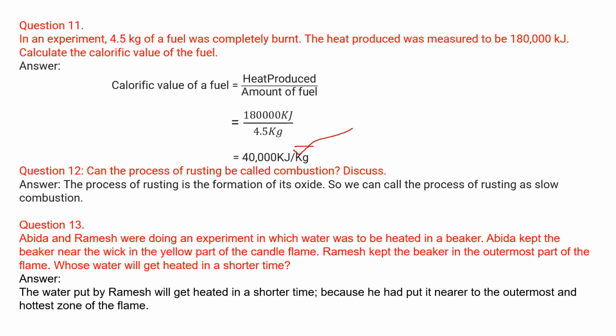Abhida and Ramesh were doing an experiment in which water was to be heated in a beaker. Abhida kept the beaker near the wick, at the yellow part of the candle flame. Ramesh kept the beaker in the outermost part of the flame. Whose water will get heated in the shorter time? So again come to the flame. The flame's outermost part will be the hottest part, and it will give more temperature to the water, and the water will become hot or get heated faster.